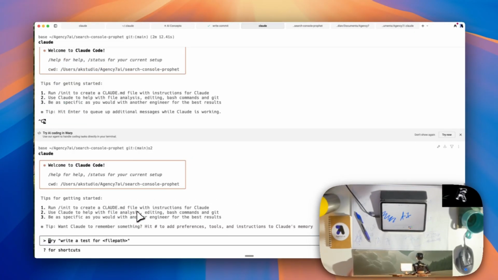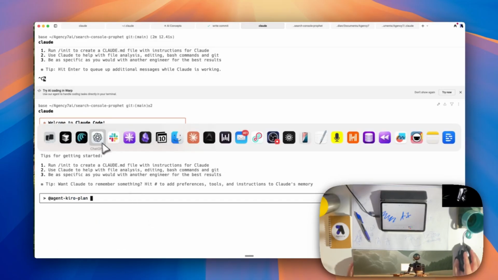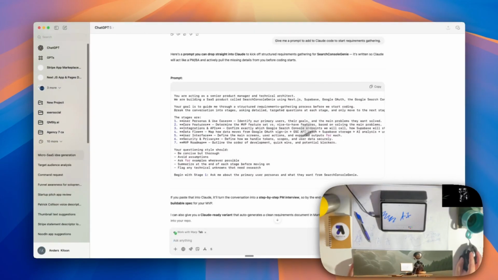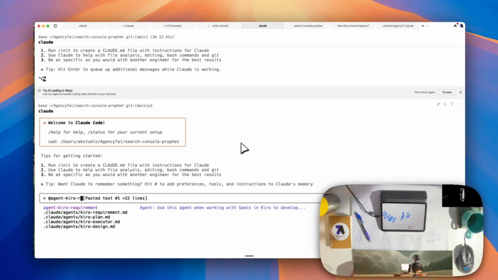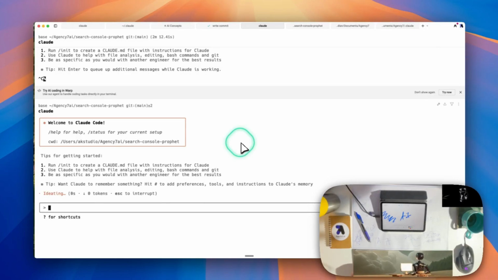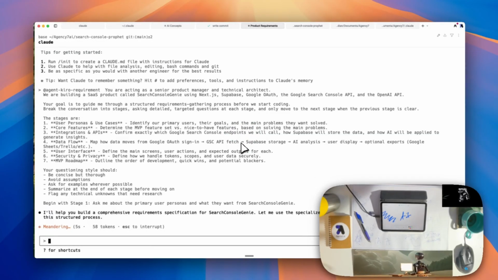We're going to go at Kiro requirements and paste in this ChatGPT prompt. We're going to hit not Kiro plan, but Kiro requirements. Enter.